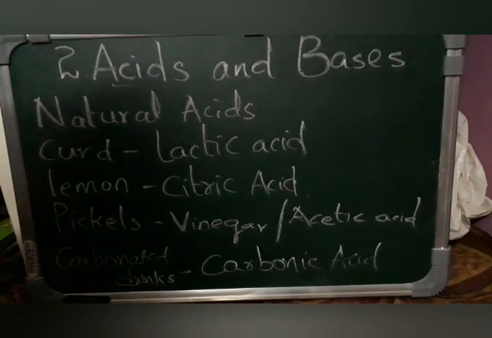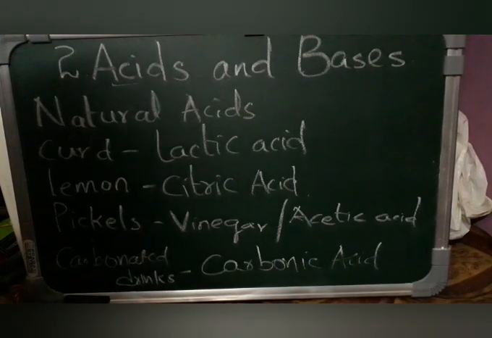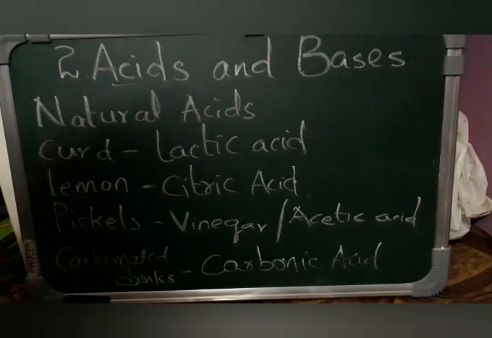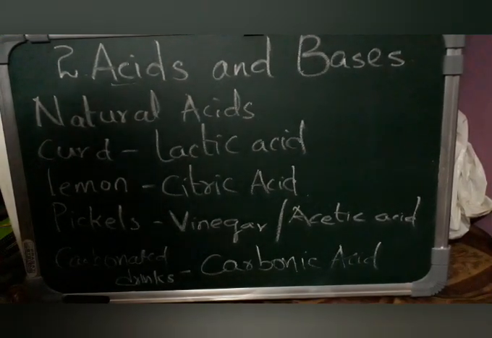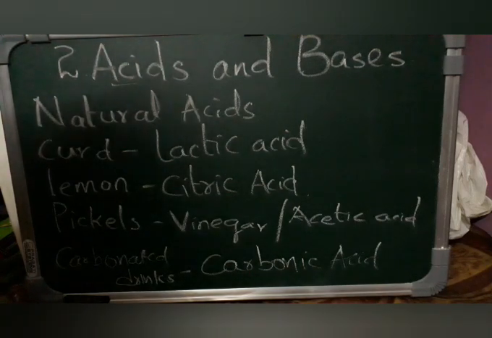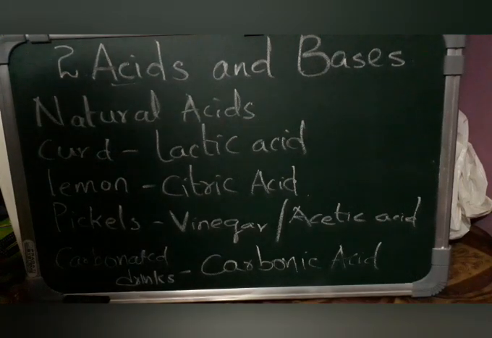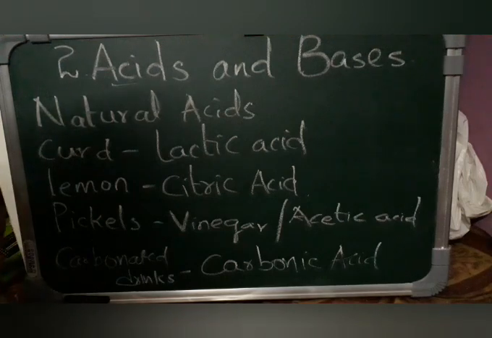And you have pulses. In pulses you have amino acids, which form the proteins in our body. Amla comprises ascorbic acid. Grapes consist of tartaric acid. Tamarind also consists of tartaric acid. Spinach and tomato consist of oxalic acid. Okay, we have completed natural acids.